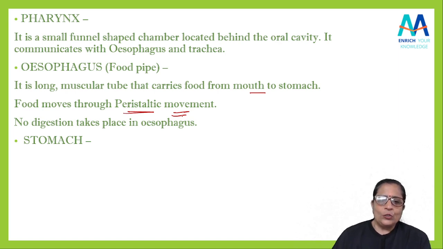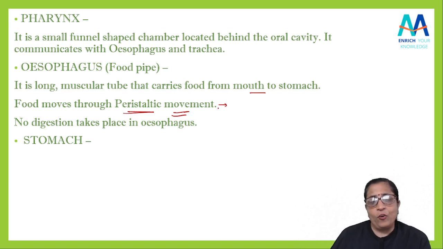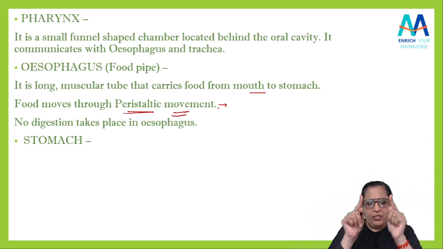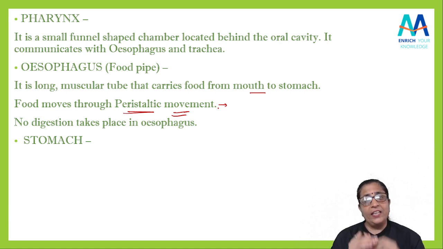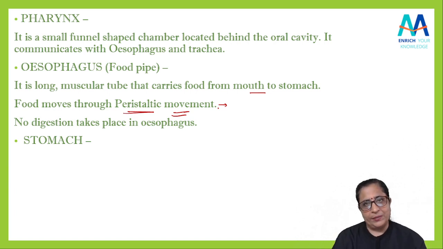Got it, students? So you can also write it down if you want. Peristalsis, it is the wave of constriction. It is a wave of constriction caused by the circular muscles। जो आपका esophagus रहेगा उसकी walls में circular muscles रहेंगे, they will make this wave of constriction, yes, which helps to push the food downwards। Got it? So remember, इन ईसोफेगस क्या हो रहा है?